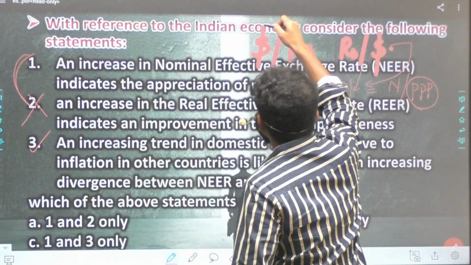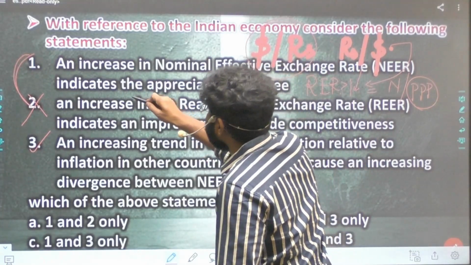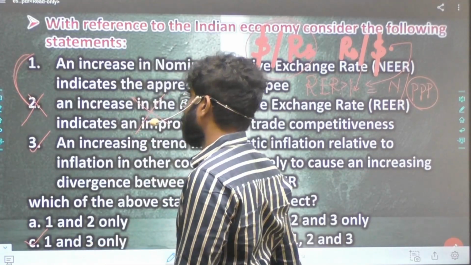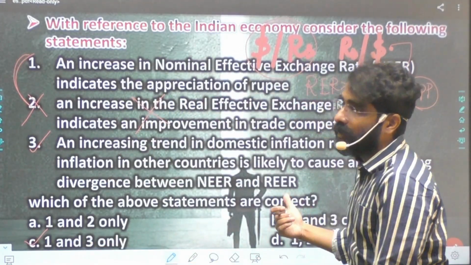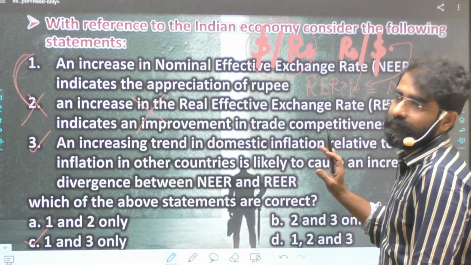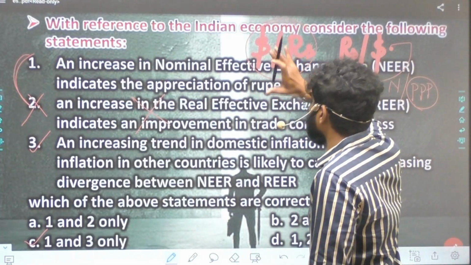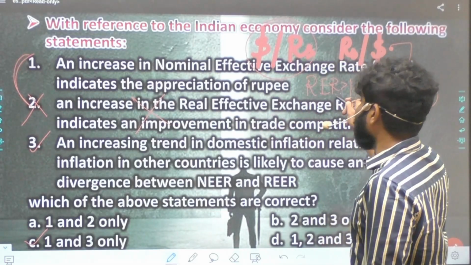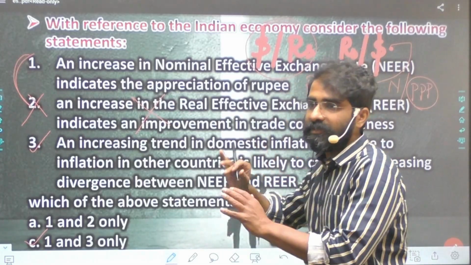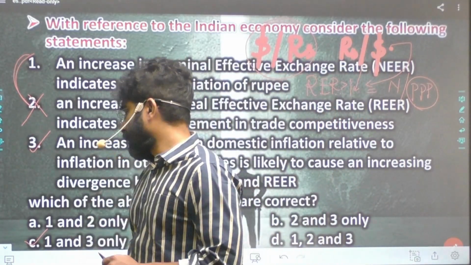Since I'm taking dollar to rupee, I'm taking the second statement as wrong, and therefore the answer should be 1 and 3. But if I'm taking rupee to dollar, then the answer will be 2 and 3. Since the RBI website is talking about dollar to rupee, REER less than 1 is good for trade. When I take dollar to rupee, it becomes reverse. So based on that logic, the answer is 1 and 3.